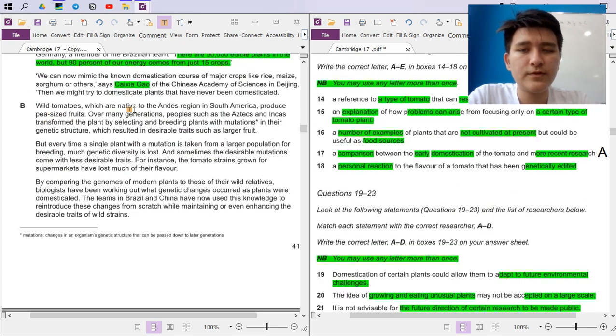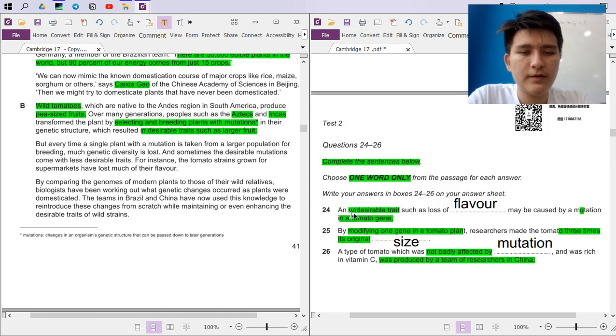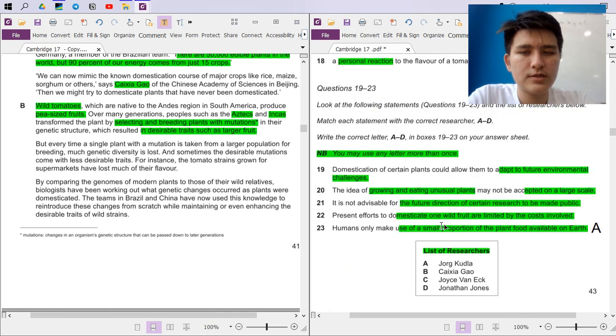Wild tomatoes, which are native to the Andes region in South America, produce pea-sized fruits. Over many generations, people such as the Aztecs and Incas transformed the plant by selecting and breeding plants with mutations in their genetic structure, which resulted in desirable traits such as a larger fruit. But every time a single plant with a mutation is taken from a larger population for breeding, much genetic diversity is lost. Okay, I see.